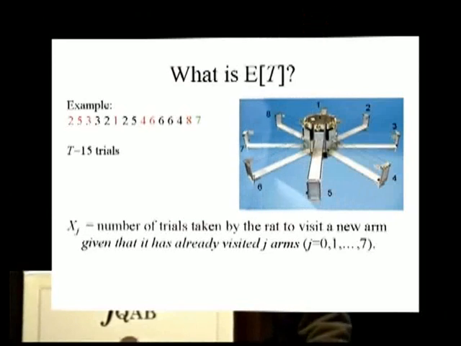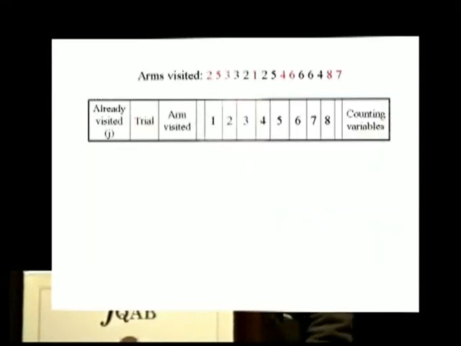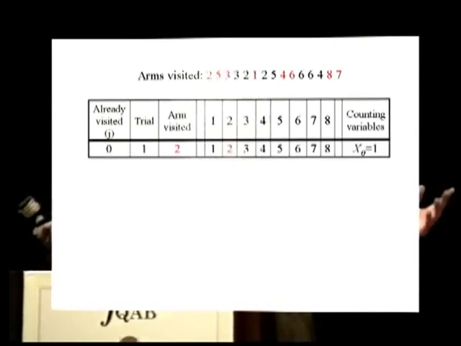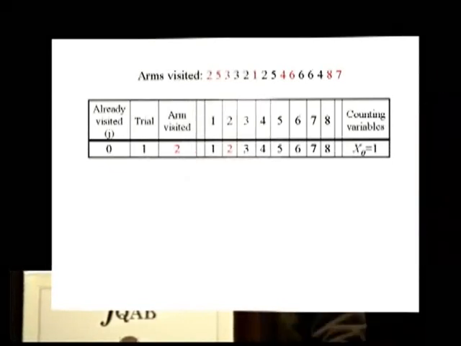Okay? Again, let's see how this works with a concrete example. Returning to that stat rat that visited the arms in this order, let's see how the x sub j, which is the key to the problem, is used. Well, before the first trial, the rat has not visited any arm. So j, the number of arms already visited, is 0, right?